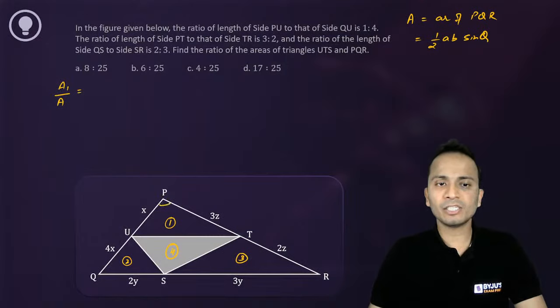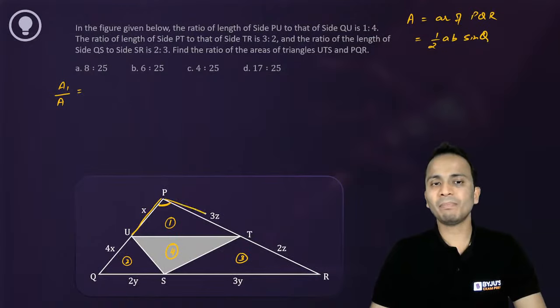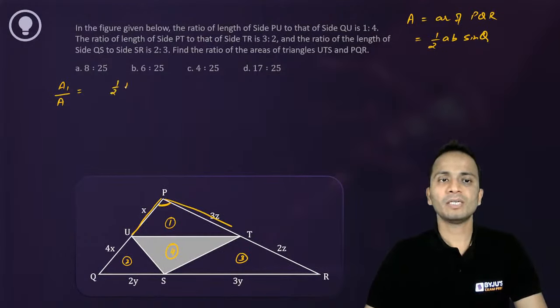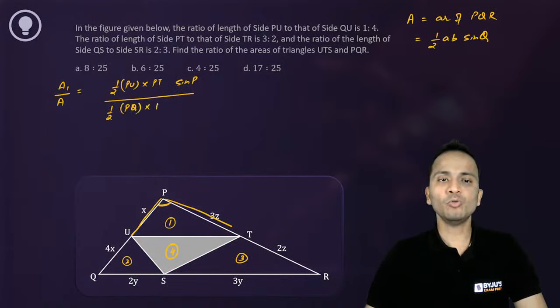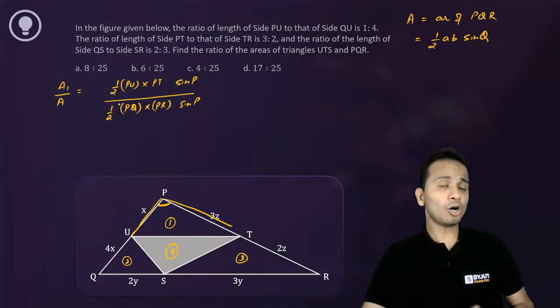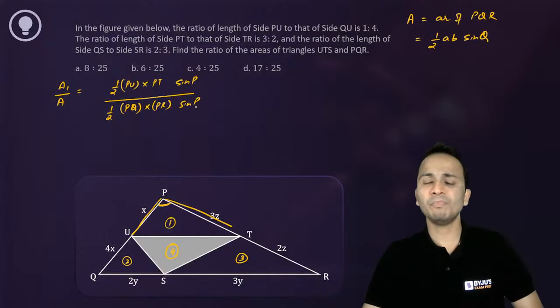For that, I will consider angle P. So area of the first triangle will be half PU multiplied by PT into sine of angle P, and the area of the biggest triangle PQR I'll write as half PQ into PR sine of angle P. Now you can observe that half will get cancelled, sine P will get cancelled.